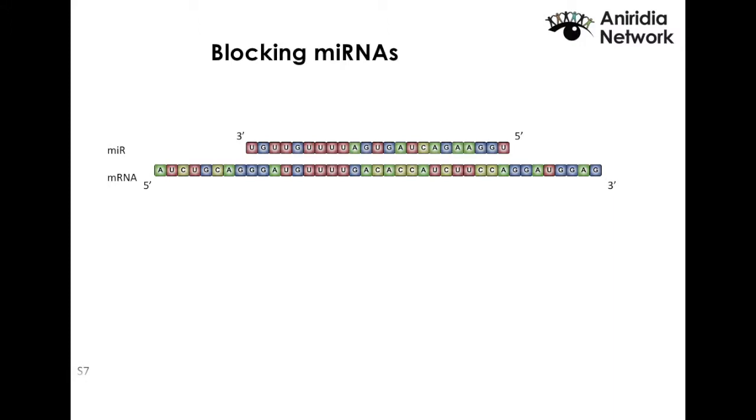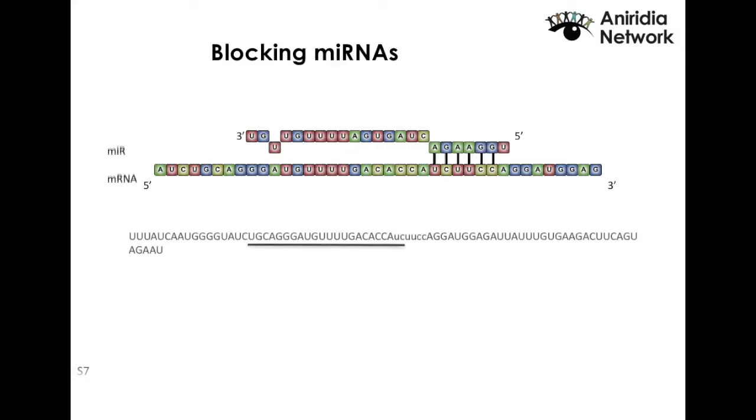So for example, the lower sequence is a small part of your RNA. The top one is the microRNA. It only needs to recognize those 6 letters in order to bind onto the RNA. That's it. So what do we do? We take the sequence of the RNA and we scan from left to right of the seed region, that's how it's called, to find which sequence gives us the best results. Which sequence will give rise to the best oligonucleotide, the best sequence that will bind more strongly than the microRNA.